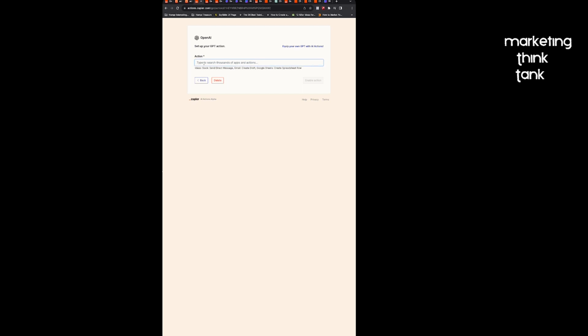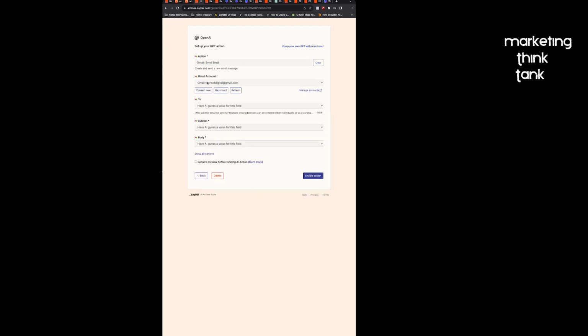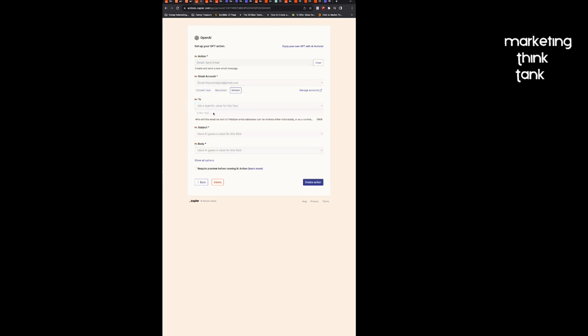What are we doing? We are going ahead and asking ChatGPT to send a thank you email, right? So I'm just going to call this Gmail, and the requirement is to send an email, right? It asks me to register my Gmail ID. I have linked it with Zapier. To whom do you want to send it? If you have dynamic data, you can say have AI guess a value for this field. But to keep it simple, I'm just going to say set a specific value. I am just going to send it to my own email ID just for understanding.